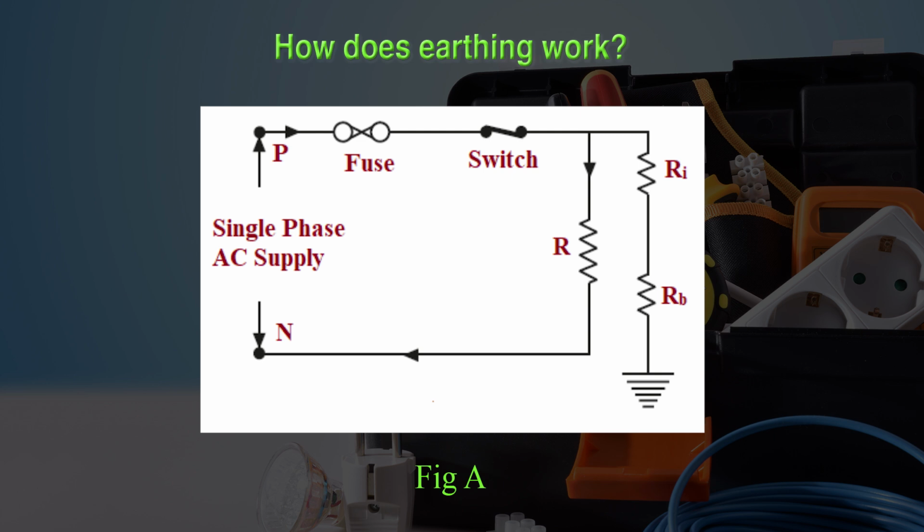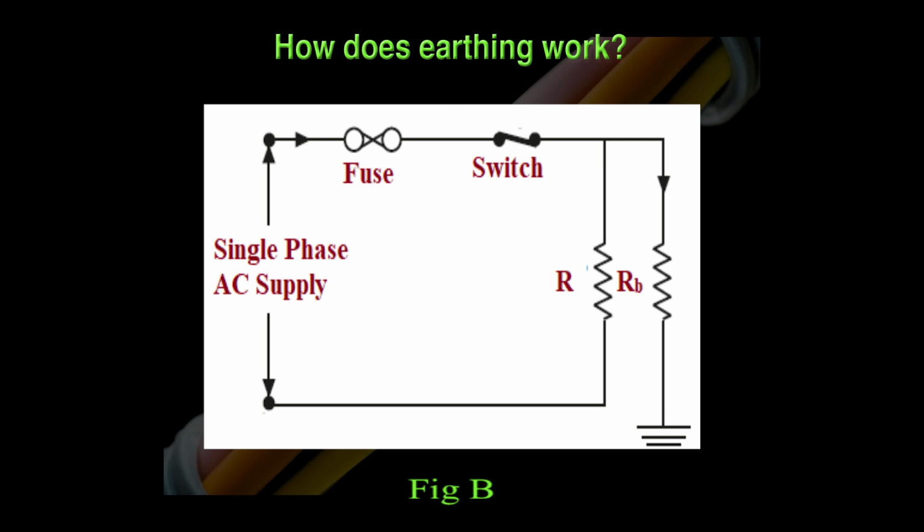By any means, if this live wire comes in contact with the body of the electrical appliances or the equipment, what will happen in that case? That means whatever resistance that you are considering as an insulation, that resistance will be zero. So what will happen? Current will start to flow through the human body, as you can see in figure B. Right? Now what you have to do? You have to avoid such condition that current is passing through the human body. So what you can do? Just you connect the earth wire to that electrical appliance.